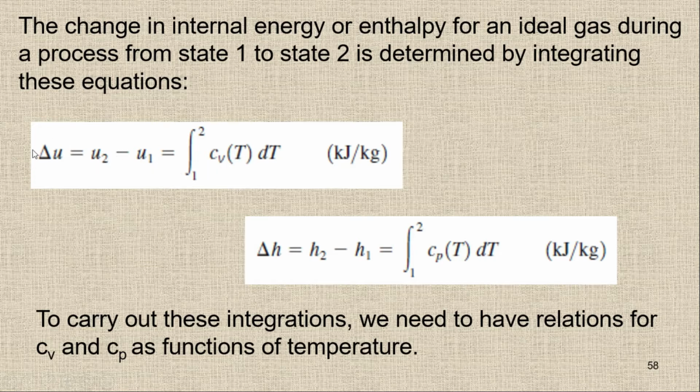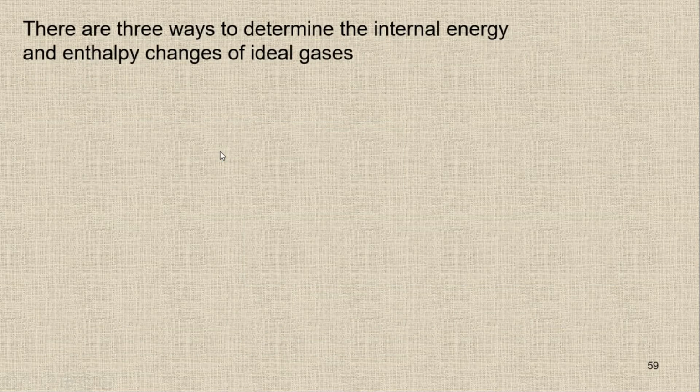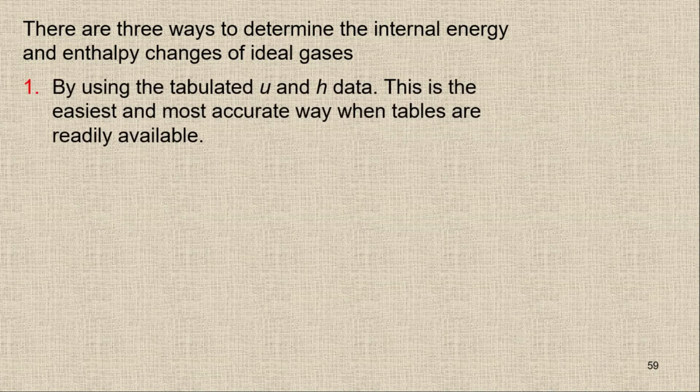Now, how can we find the delta U and delta H if we don't have the exact relation as a function of temperature? Normally we have three different ways to determine the internal energy and enthalpy changes of ideal gases. With the first one, we can use the tabulated u and h data. This is the easiest and most accurate way when tables are readily available.